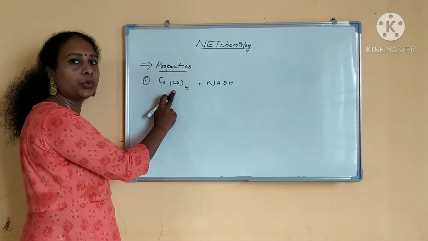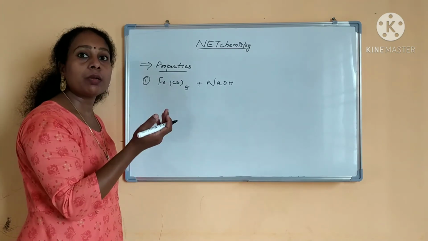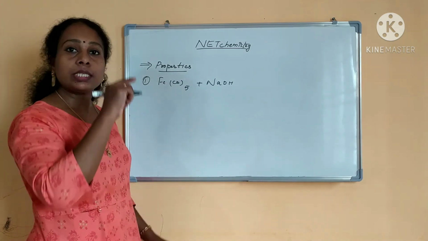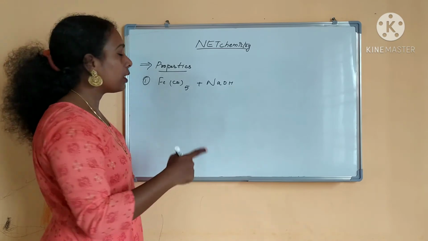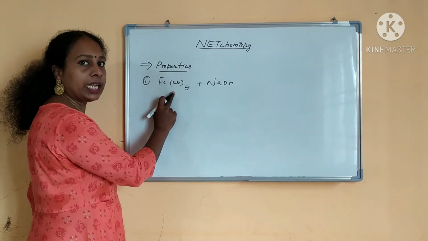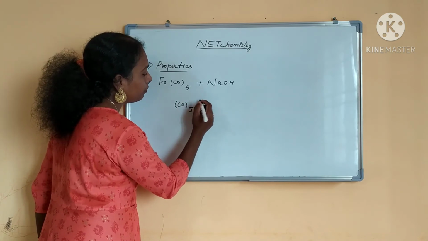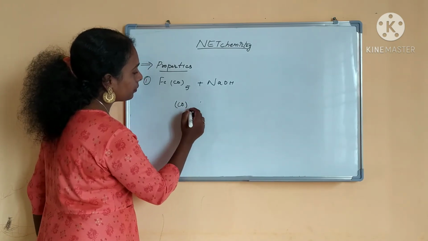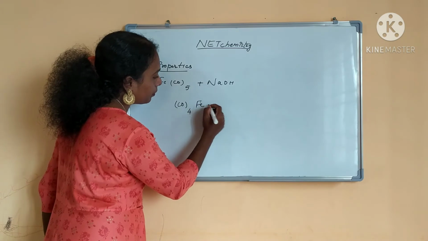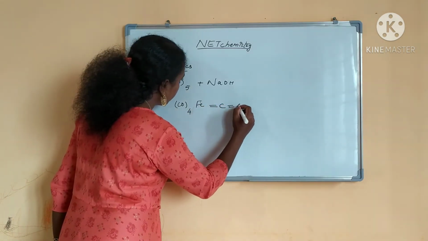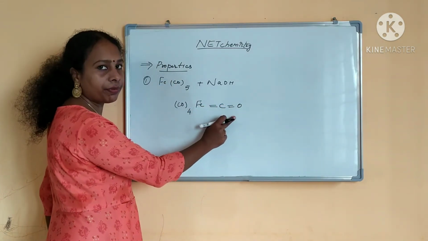This will convert to carbonylate ions. What are carbonylate ions? Carbonylate ions have a negative charge. We have seen this at the beginning itself. So we will see the reaction mechanism. What will happen? Fe(CO)5, right? This is the structure of Fe(CO)5, right?